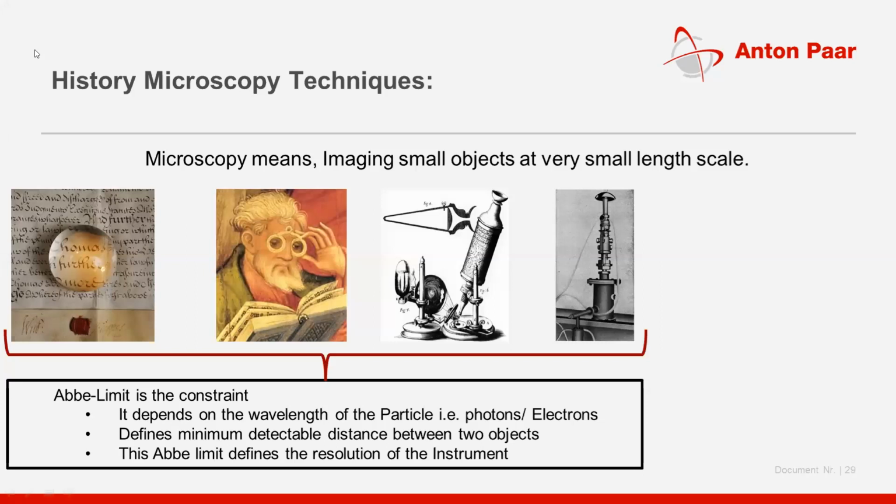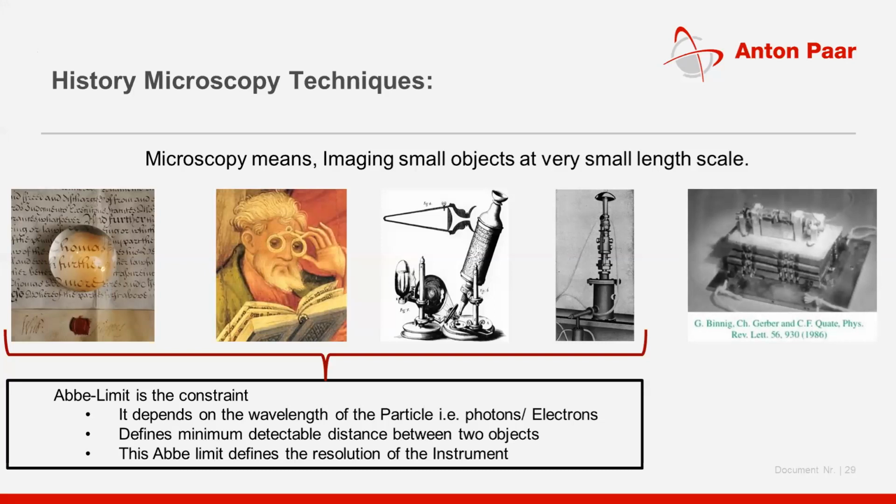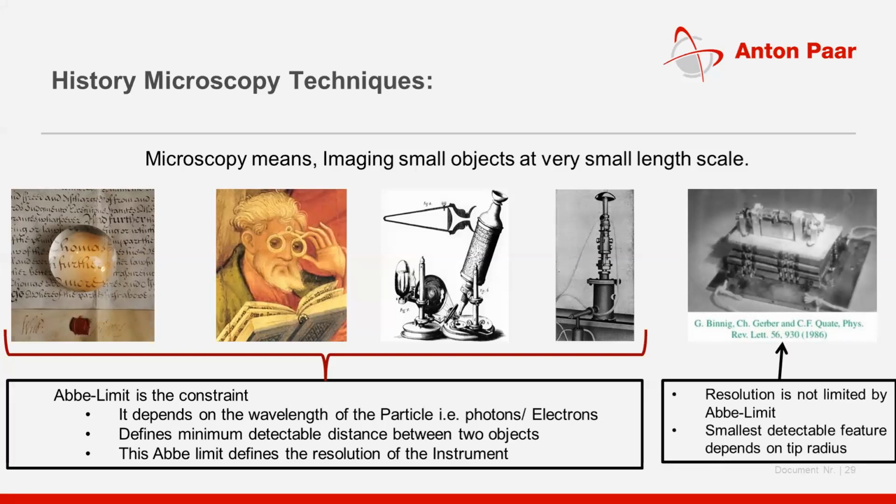So it took quite a long time to come up with a new technique, where people started with scanning electron microscopy and then scanning probe microscopy, which was invented in 1981 by Binnig and Gerber, where the resolution is not limited by the Abbe limit, and the smallest detectable feature depends on the tip radius.